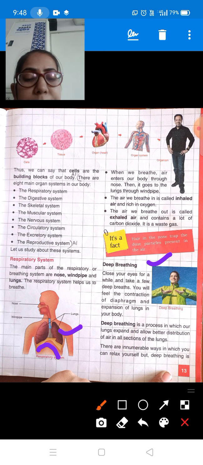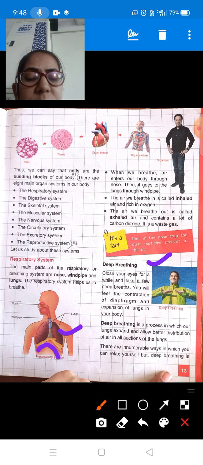Okay, so deep breathing is a process in which lungs expand and allow better distribution of air in all sections of the lungs. So deep breathing में क्या होता है कि lungs हमारा expand कर जाता है, फैल जाता है, and in each and every part of the lungs the air is filled. Okay, the oxygen rich air goes in each and every part of the lungs.